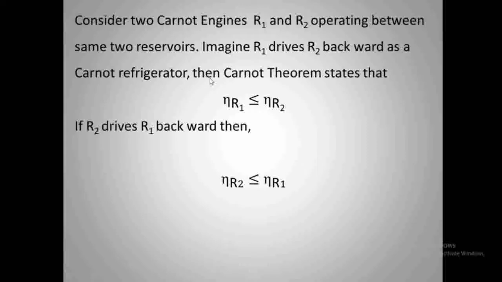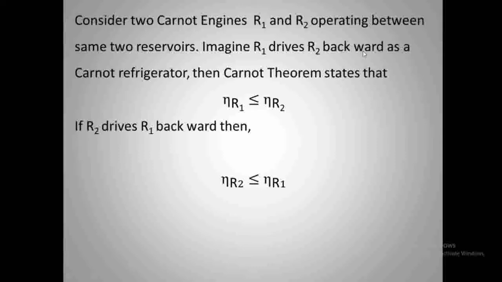We have already seen that when an engine I drives a Carnot engine backward as a Carnot refrigerator, the efficiency of the Carnot engine, eta R, is greater than or equal to eta I, the efficiency of the irreversible engine. So if R1 drives R2 backward, the efficiency of R2 will be greater than or equal to the efficiency of R1. That is, the efficiency of R1 is less than or equal to the efficiency of R2.